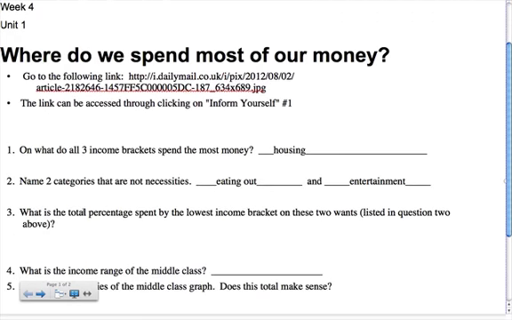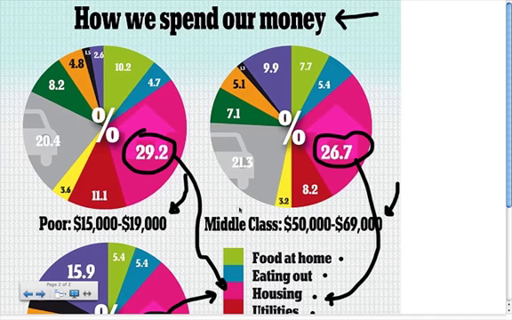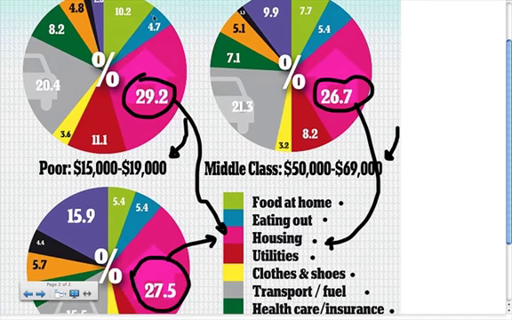Question 3, what is the total percentage spent by the lowest income bracket on these 2 wants listed in question 2 above? So we're going to go back to the chart and look at eating out and entertainment percentages for the lowest pay group. Eating out is blue, so 4.7% of income is spent on eating out.